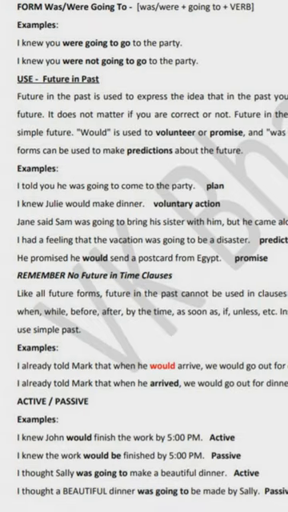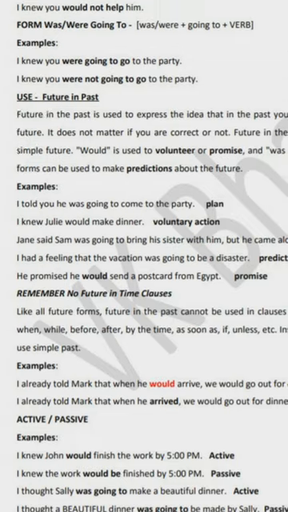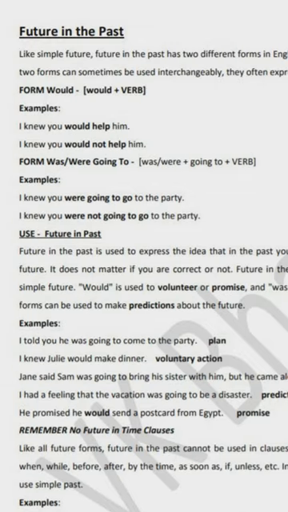At last, we use this in active and passive voice also. If you remember about active and passive, as would is the past tense of will, it is used there. Examples: Active voice, I knew John would finish the work by 5 p.m. Passive voice, I knew the work would be finished. Active voice, I thought Sally was going to make a dinner. Passive voice, I thought a beautiful dinner was going to be made by Sally. So in passive voice also we can use these sentences. This is how we use future in the past.